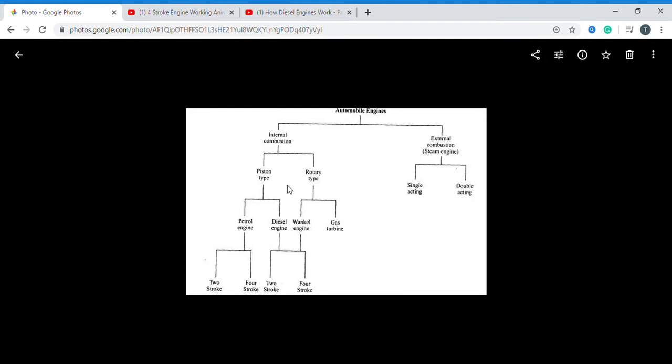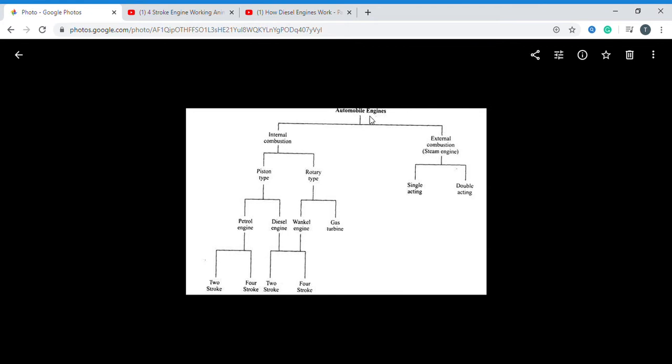See here, I told you that an engine is a conversion of fuel energy into mechanical energy. In the fuel we have some chemical energy. That chemical energy is converted to heat energy, and that heat energy is converted to mechanical energy. So ultimately, the chemical energy of the fuel is converted to thermal, that is heat, energy, and then into mechanical energy. This is also the engine definition. Simply, I am saying that an engine converts fuel into mechanical energy.